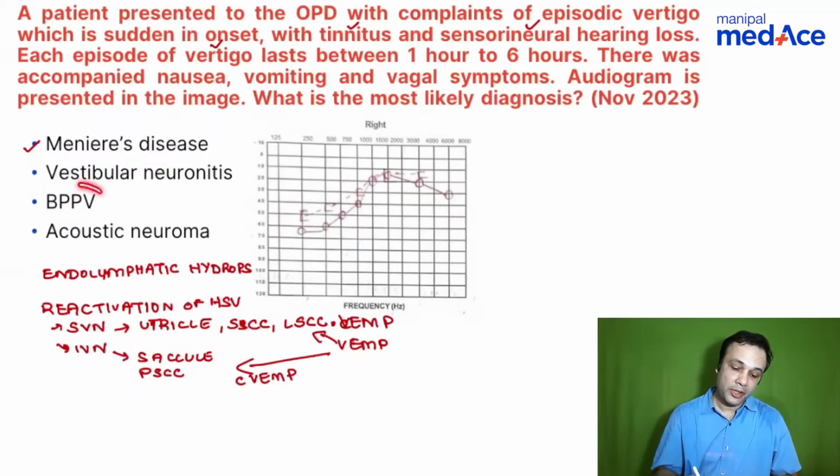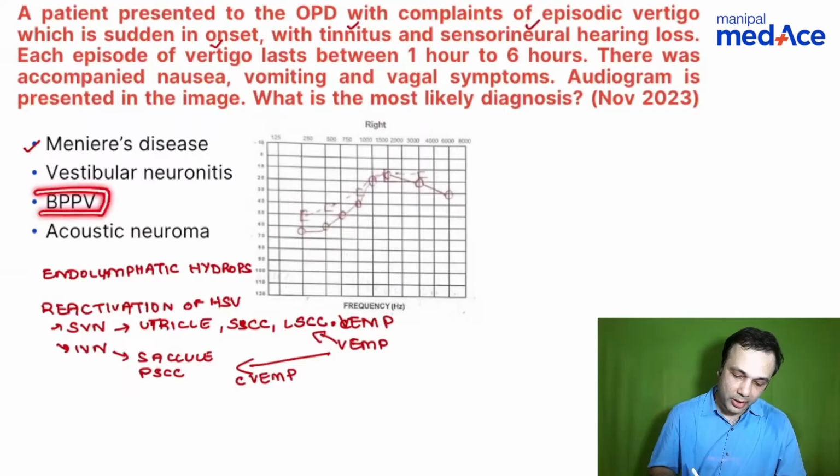When you talk about benign paroxysmal positional vertigo, it is episodic. It is based on the movement of the head. When you move the head, the otoliths move in the semicircular canal and you tend to get a vertigo spell, right? We'll talk a little bit more about that.